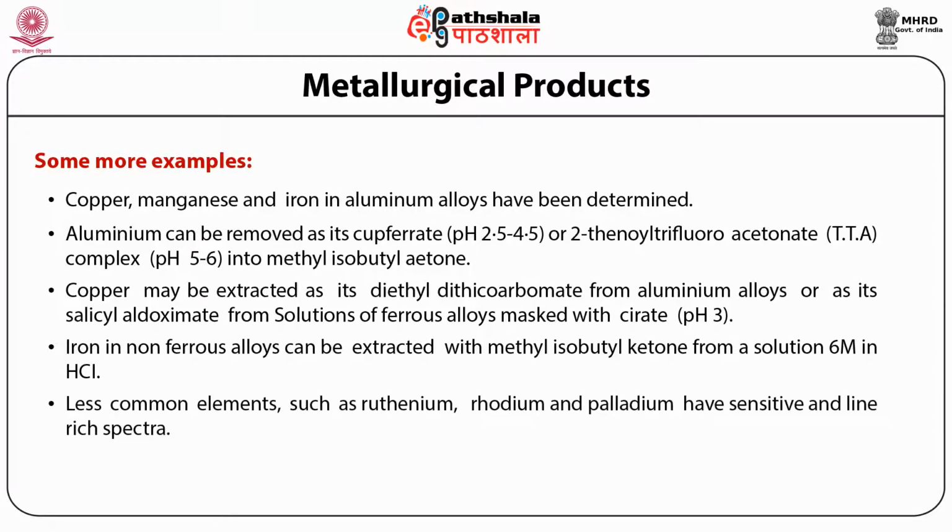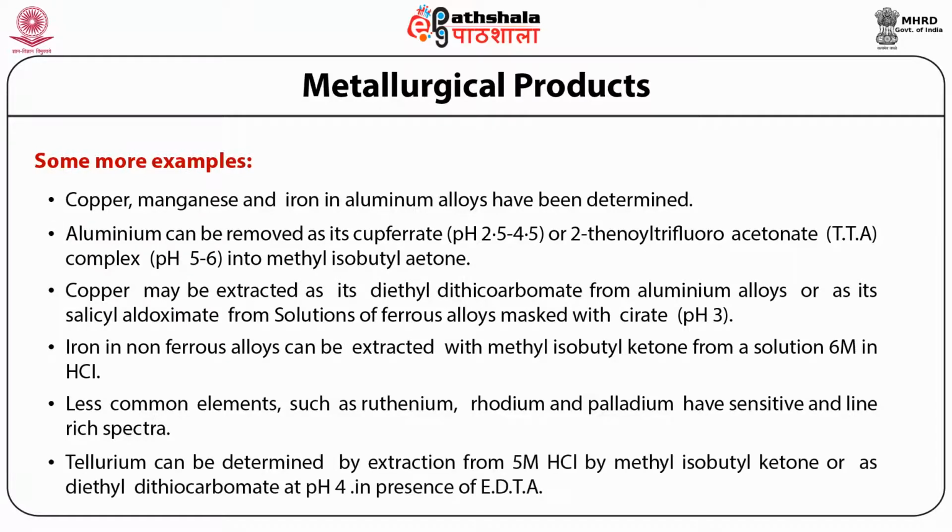Less common elements like ruthenium, rhodium, and palladium have sensitive and rich line spectra. All rare earth metals except cerium, praseodymium, lanthanum, scandium and yttrium have intense band spectra, and therefore can be easily identified by using flame emission spectroscopy. Tellurium can be determined by extraction from 5 molar HCl by methyl isobutyl ketone or as diethyl dithiocarbamate at pH 4 in the presence of EDTA.